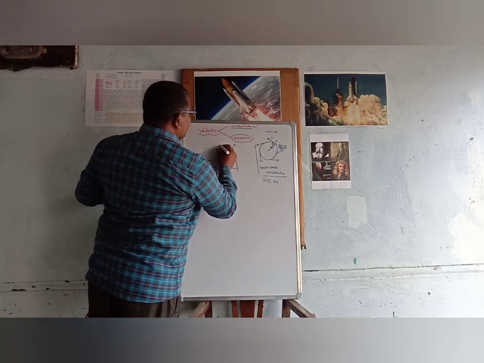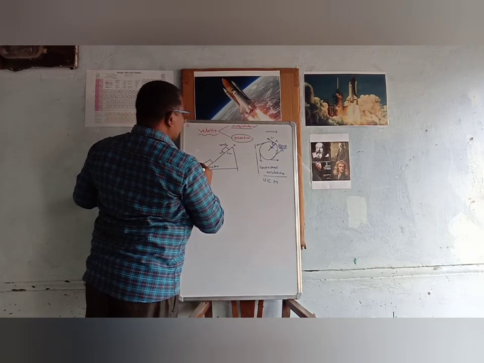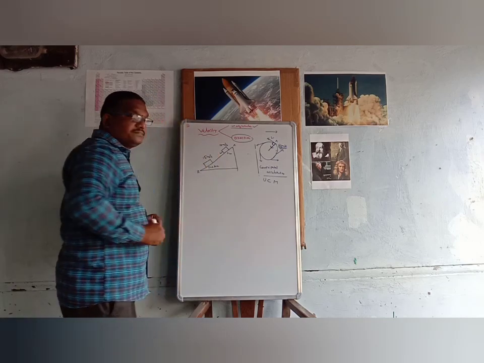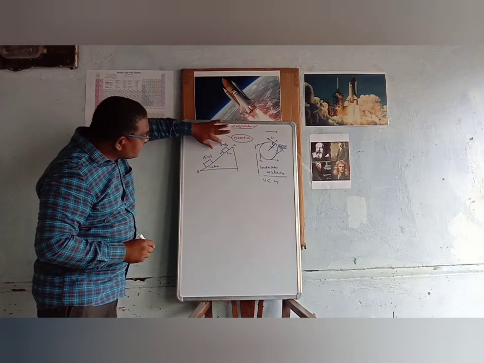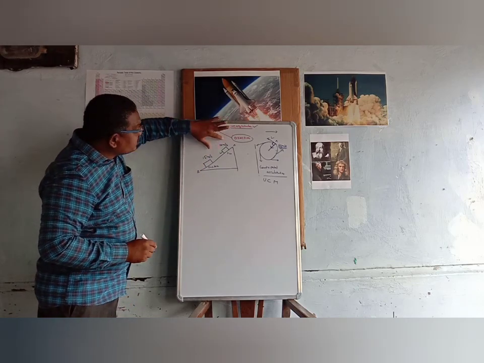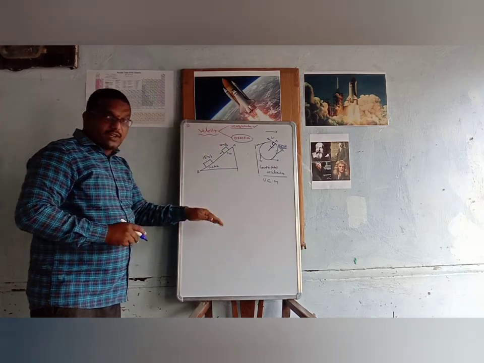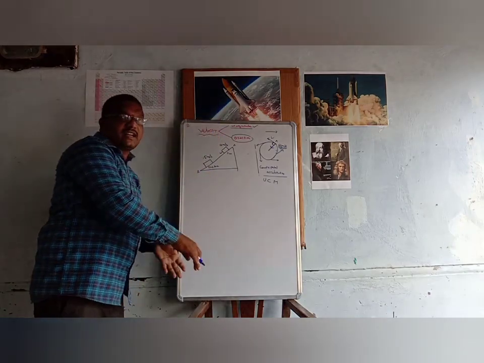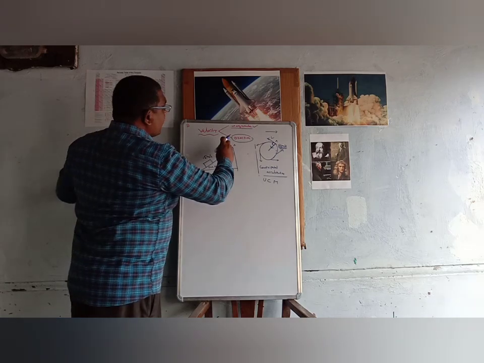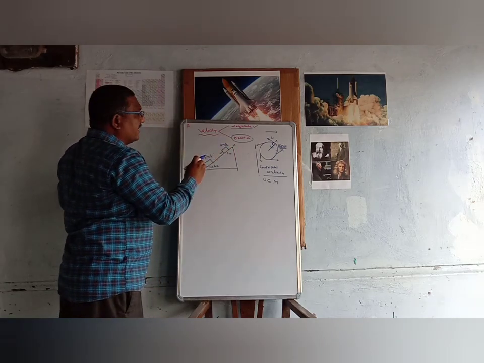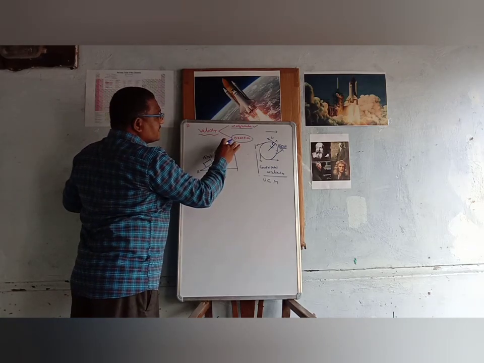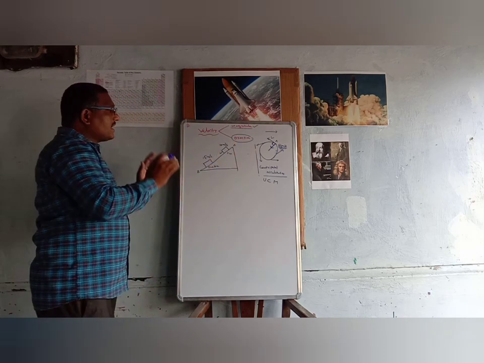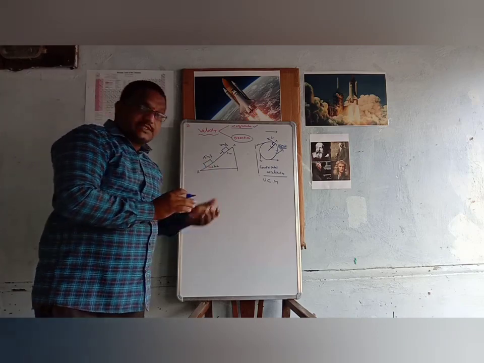At t equal to 0, it has 10 meter per second, and here the velocity increases to 15 meter per second. So the velocity is increasing here. Why is velocity increasing? Due to gravity, acceleration. Due to Earth's gravitational force, it is pulling in the downward direction. Therefore, it is sliding on the inclined plane, and its velocity is increasing from 10 meter per second to 15 meter per second. So what is the acceleration of this object?